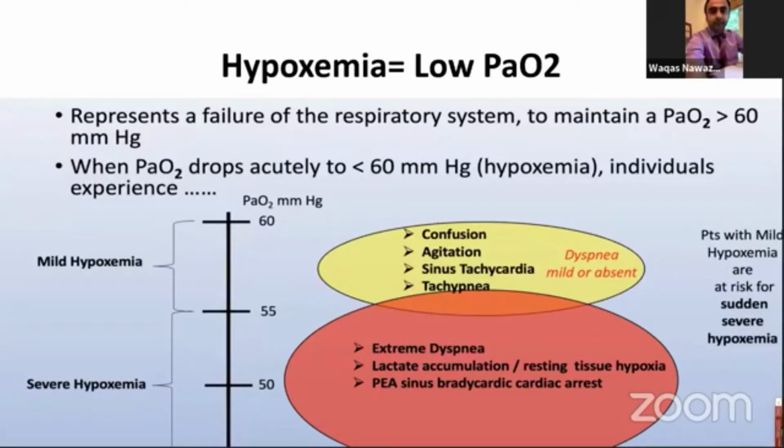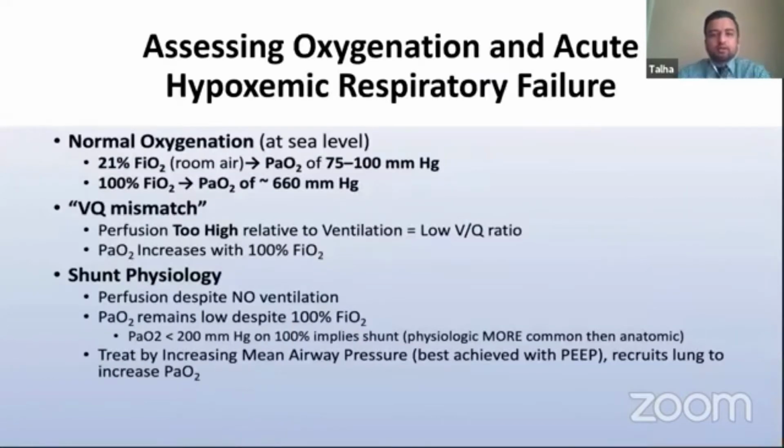Thank you. So as I was talking about mild hypoxemia, we have to remember this thing: when someone has mild hypoxemia, they are on this steep portion of the hemoglobin oxygen dissociation curve, and even a little more worsening of hypoxemia can desaturate them profoundly, like they can fall to 70% on peripheral cutaneous oxygen saturations. Severe hypoxemia is usually a PaO2 of less than 50 or 55, and they can have extreme dyspnea as opposed to mild hypoxemia, and then they can have lactate accumulation, resting hypoxia, and eventually, if it gets worse, they can have cardiac arrest as well.